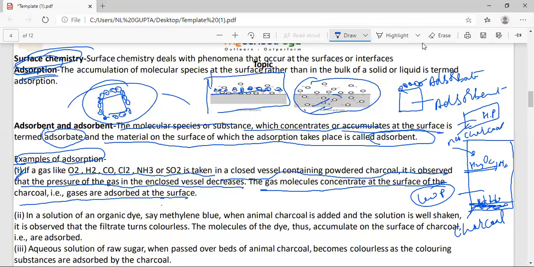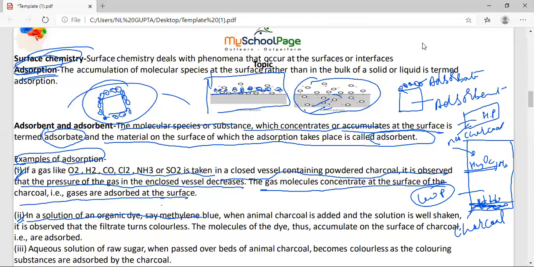Next, there is another example, students. In a solution of organic dyes, say methylene blue, when animal charcoal is added and the solution is well shaken, it is observed that the filtrate turns colorless. The molecules of the dye thus accumulate on the surface of the charcoal, that is, they are adsorbed. So what is the meaning of this point, students?